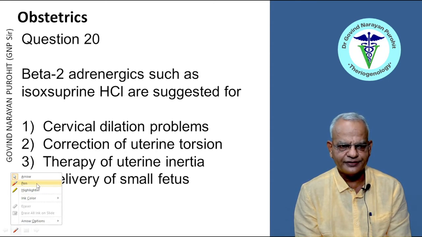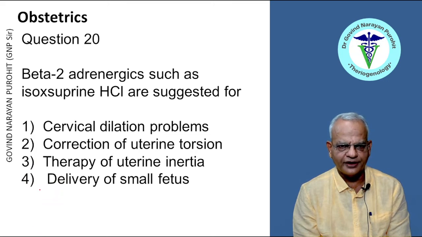Beta-2 adrenergics such as isoxsuprine hydrochloride are suggested for cervical dilation problems, correction of uterine torsion, therapy of uterine inertia, delivery of small fetus. No, for therapy of uterine inertia, beta-2 adrenergics are not suggested because they will increase the inertia. For uterine torsion, they will be of little help. For delivery of small fetus, beta-2 adrenergics are of no help. So, for cervical dilation problems, beta-2 adrenergics are suggested, right? So, that is the right answer.